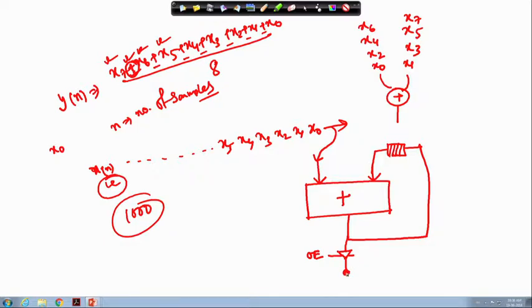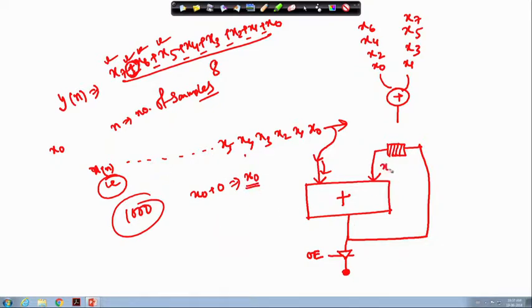Okay. So, now how does this particular circuit work? Initially x0 is coming. As the register is cleared initially, x0 will be added with 0 at the very beginning. So I am getting s at this particular point, which is x0.